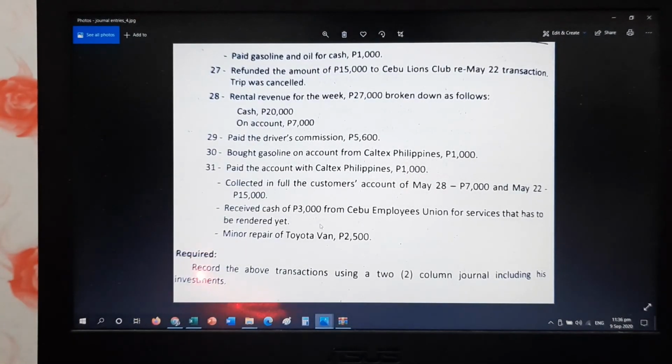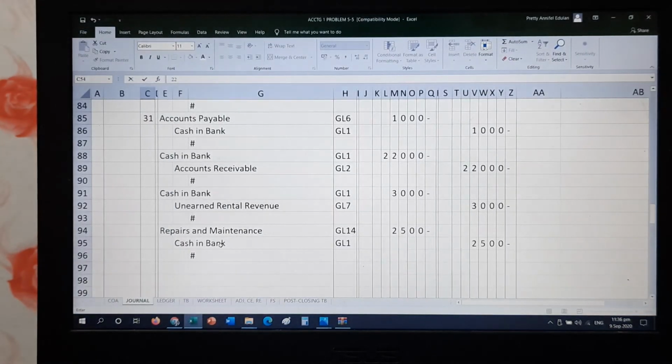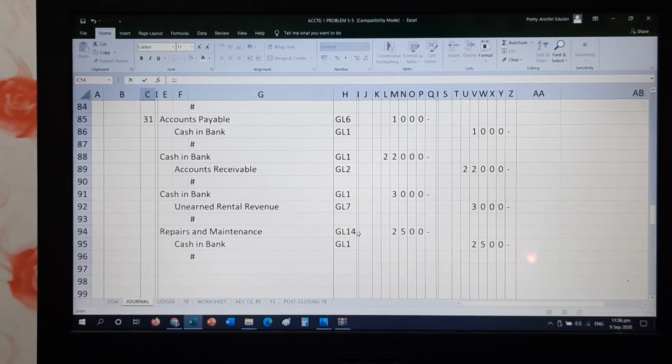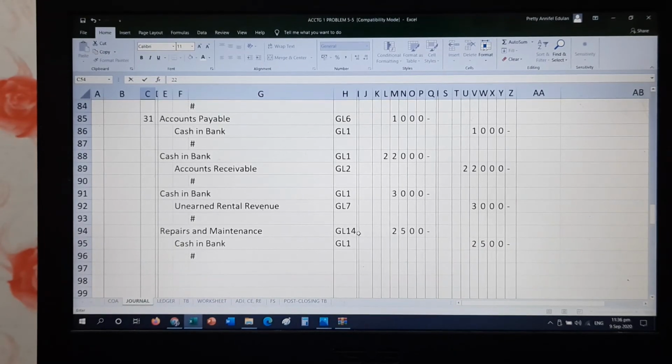And lastly, minor repair of Toyota van. So you already know if any repairs, the proper account title is repairs and maintenance. But again, look at your chart of accounts if that is the account title that was used in the problem. So this is a form of an expense. So you debit repairs and maintenance, credit cash in bank. Do not forget the folio and the amount. So your debits and credits must be equal with each other. And also, in your general journal, you do not add the total of the debits and the total of the credits. There's no adding here.